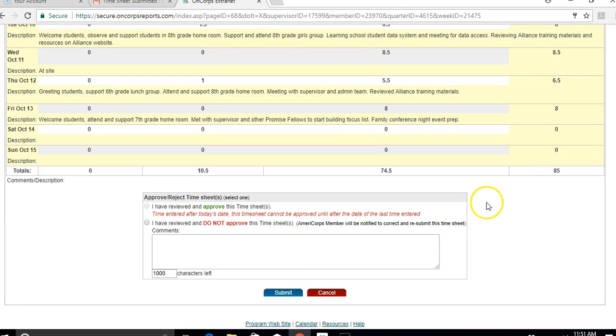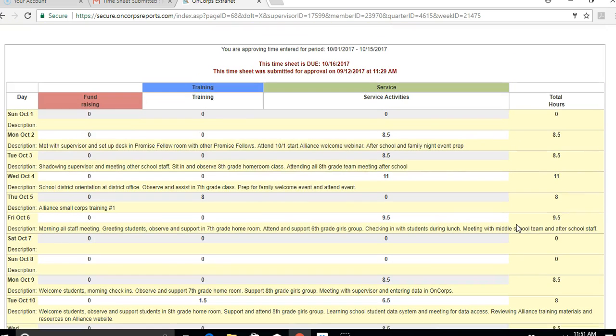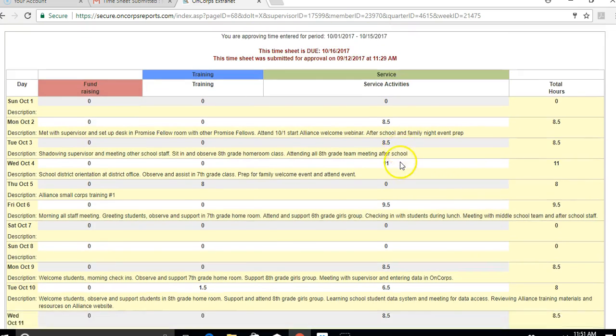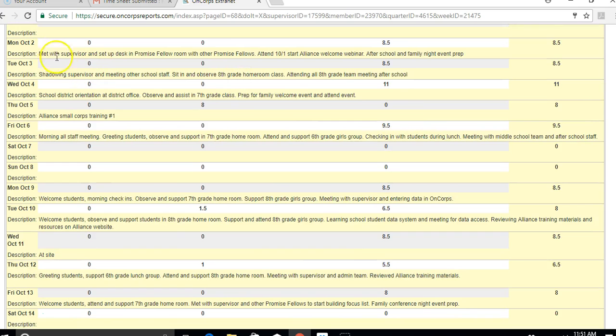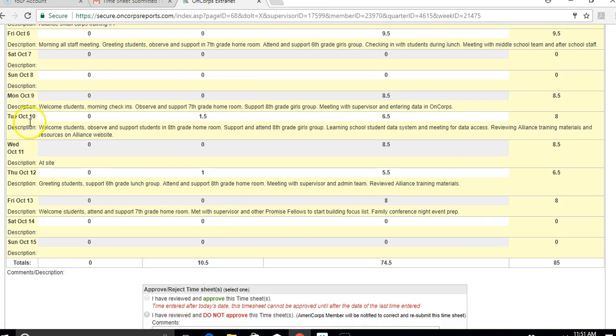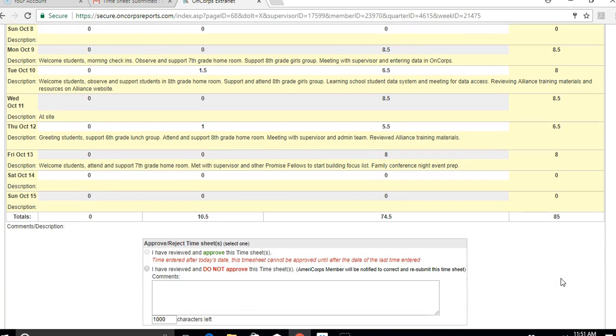Another thing you want to just check in general is their total number of hours in this pay period. And it switches every other, like some pay periods will have 11 days in them, some will only have 10, this one only has 10 working days. And so this Promise Fellow did an average of 8.5 hours each day, which is above the minimum of 40 hours that we ask for. So this Promise Fellow is doing great. They're right on track there.